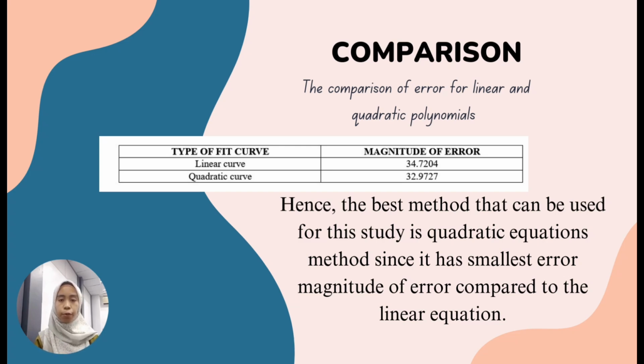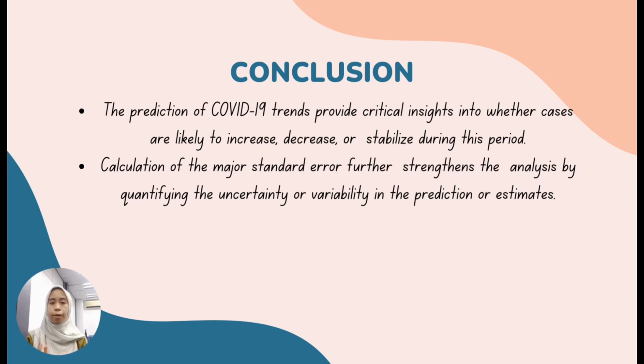The magnitude of error for linear curve is 34.7204, while the magnitude for the quadratic curve is 32.9727. Hence, the best method that can be used for this study is quadratic equation method, since it has the smallest magnitude of error compared to the linear equation.